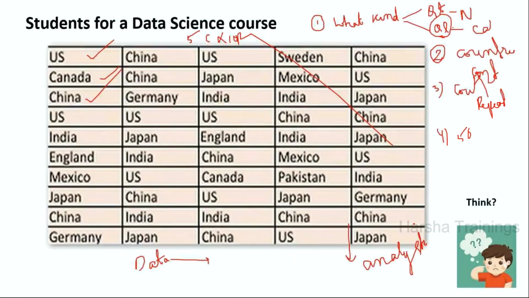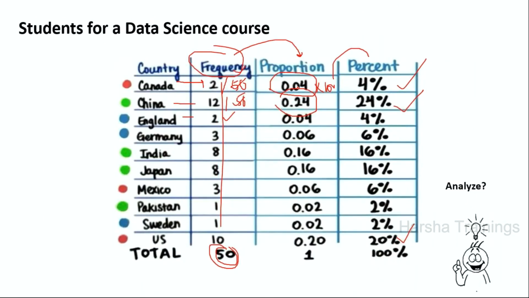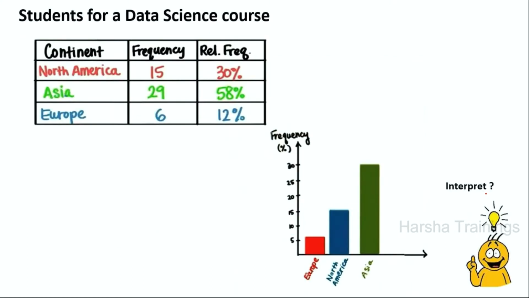Will you agree? From the previous, actually we have the data in this way. Now slowly we are transforming the given data into analytics. If you add all these percentages, finally you are going to get 100%. And if you add all these proportions, you are going to get 1. This is called analysis. As a data analyst or data scientist, you should transform any given data into analytics. Is it okay?